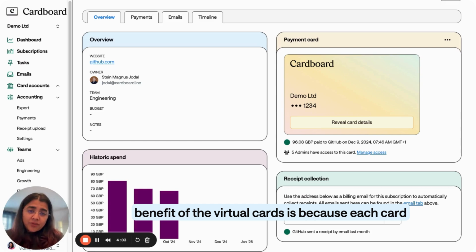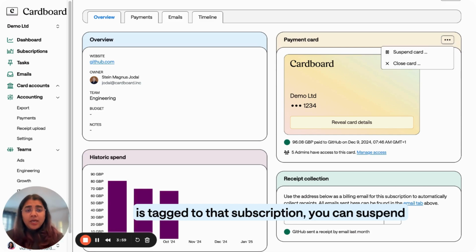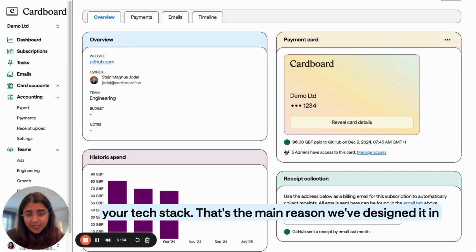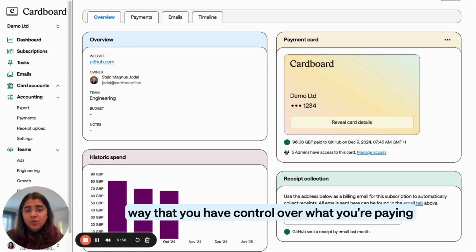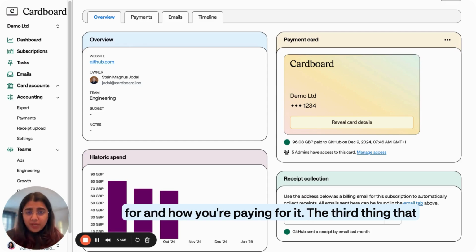The second benefit of the virtual cards is because each card is tagged to that subscription, you can suspend or close a card without impacting the rest of your tech stack. So that's the main reason we've designed it in a way that you have control over what you're paying for and how you're paying for it.